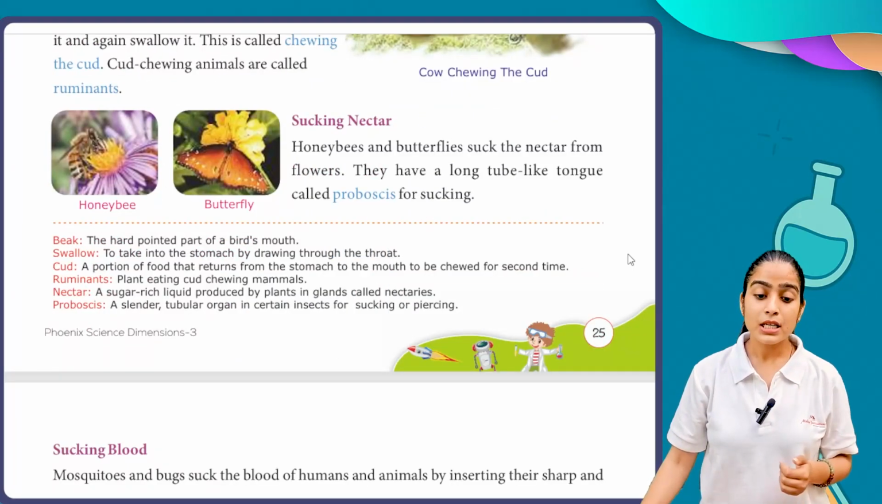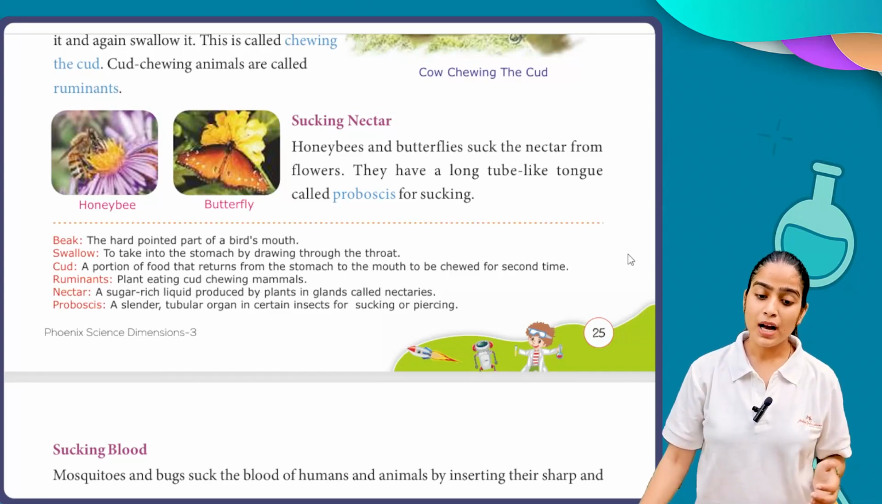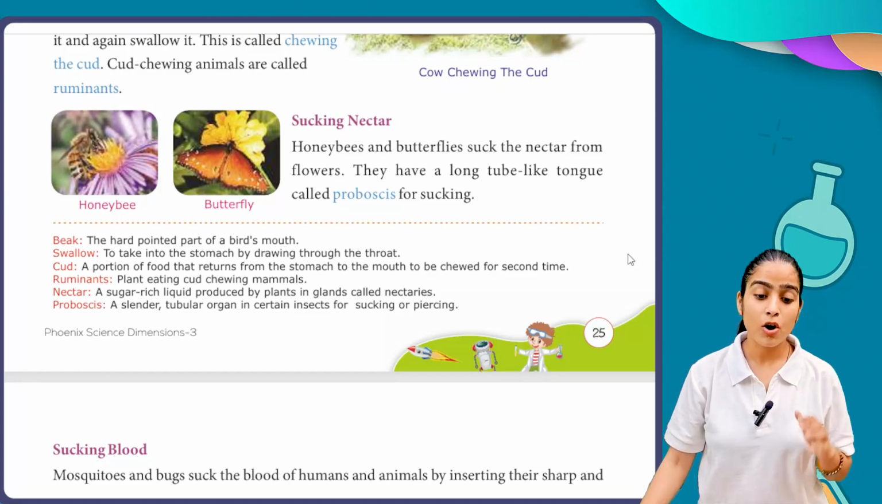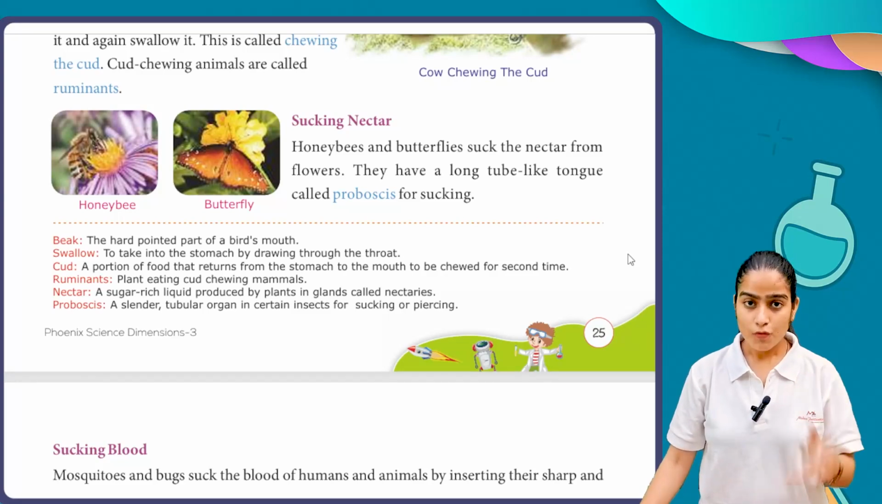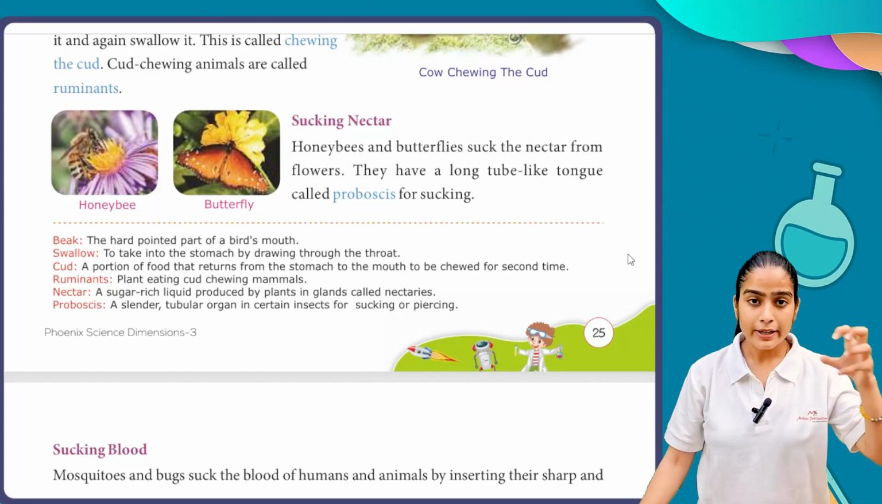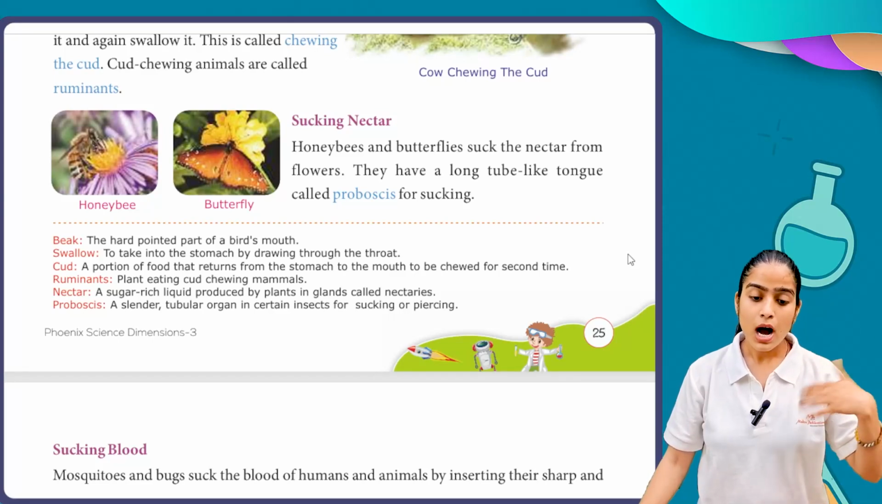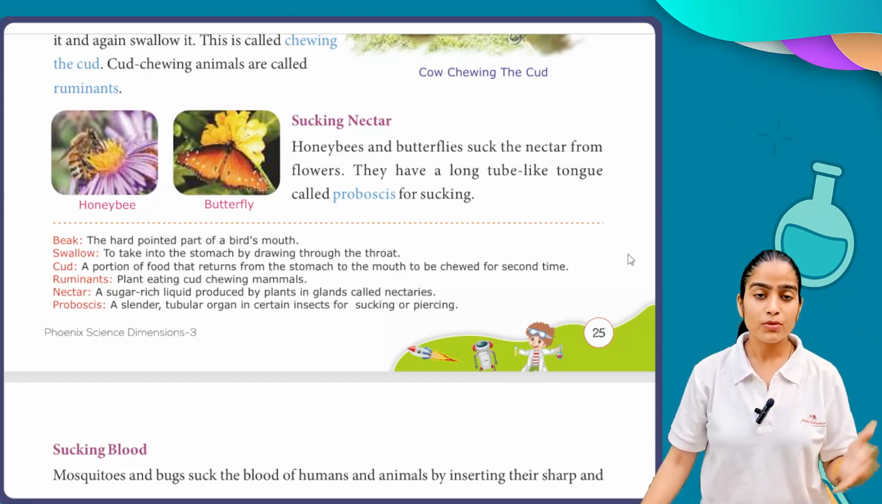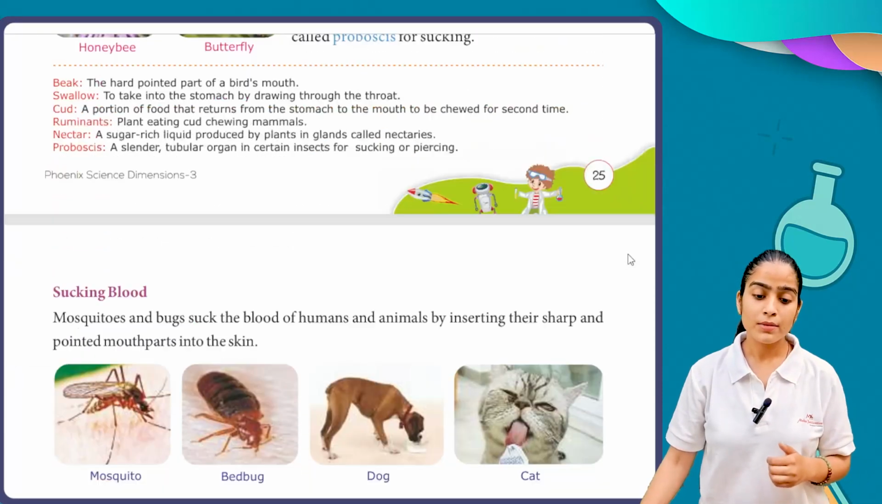Next we have sucking of nectar. Honeybees and butterflies suck the nectar from flowers. They have a long tube-like tongue called proboscis for sucking. We also know that honeybees suck the nectar from flowers. How do they do that? With the help of their tube-like tongue, which we call the proboscis.